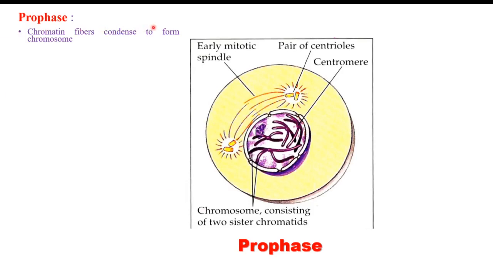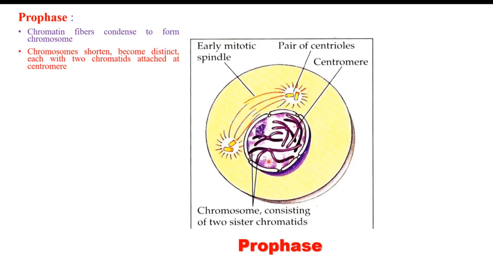Now the chromatin fibers start condensing to form the chromosome. The chromosome shortens and becomes distinct, each with two chromatids attached at the centromere. Here you can see the chromosomes appear now in the prophase.